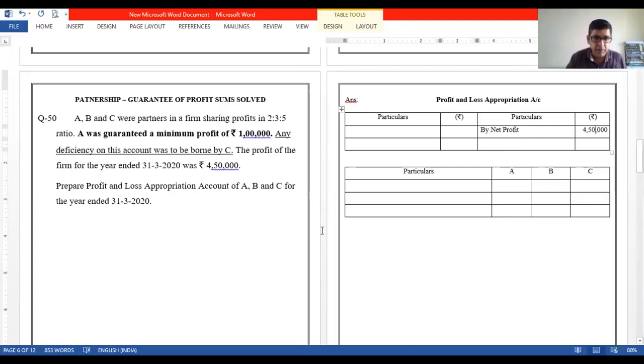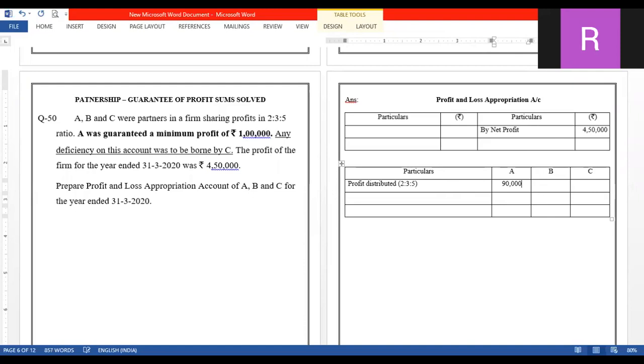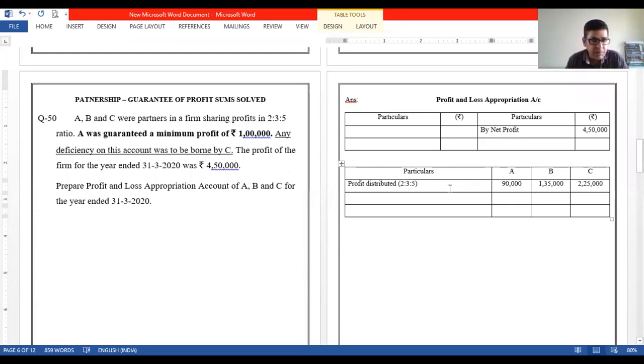4,50,000. Okay. Now let us show the distribution over here. Because of the adjustment है नहीं, profit distributed among the partners in the ratio of 2:3:5. Okay. Let us do it. 4,50,000 is there. 4,50,000 in the ratio of 2:3:5. Yes, anyone? 90,000, 1,35,000, and 2,25,000. Yes, very good. Yeah. So we are done with this particular part.